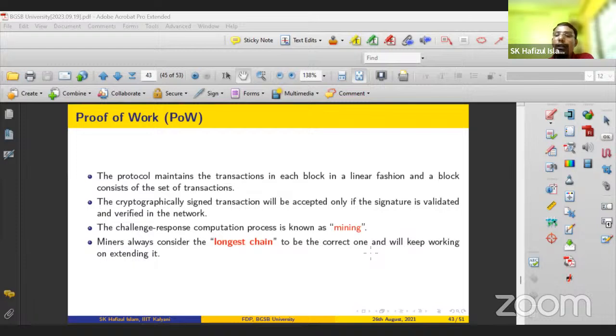The entire thing is called mining. So mining means the creation of the node to the addition of the node in the blockchain. Whoever is mining is called the miner or validator.